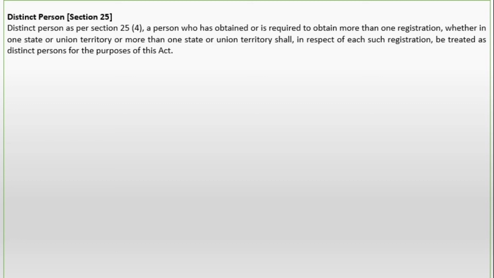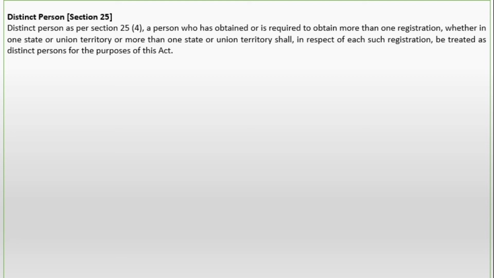Section 25, distinct person. As per Section 25 subsection 4, a person who has obtained or is required to obtain more than one registration, whether in one state or union territory or more than one state or union territory, shall in respect of each such registration be treated as a distinct person for the purpose of this Act. यानी एक ही स्टेट में उसने दो अलग अलग रजिस्ट्रेशन लिए हैं या अलग अलग स्टेट में उसने कंपल्सरीली, अलग अलग स्टेट है तो रजिस्ट्रेशन अलग अलग लेना ही पड़ेगा, पर्सन सेम है, तो फिर that person is known as a distinct person as per Section 25, and any transaction between this person will be considered as a supply.